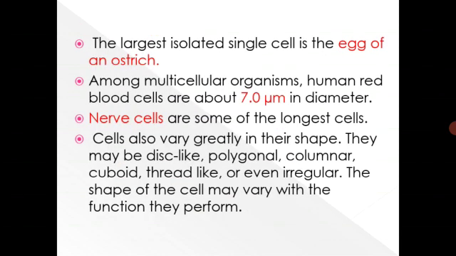The largest isolated single cell is the egg of an ostrich. Among multicellular organisms, human red blood cells, that is RBCs, are about 7 micrometer in diameter. Nerve cells are some of the longest cells. Cells also vary greatly in their shape. They may be disc-like, polygonal, columnar, cuboid, thread-like, or even irregular. So they may acquire different types of shapes. The shape of the cell may vary with the function they perform.